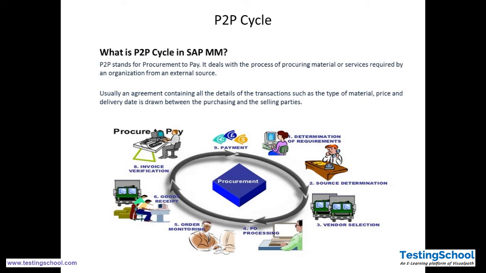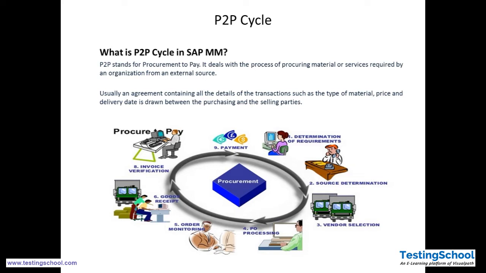Usually an agreement containing all the details of the transaction, such as the type of material, price and the delivery date, is drawn between the purchasing and the selling party. So both parties will agree on what needs to be procured and what they are going to supply, by what time and at what price the thing should be made available to the customer.